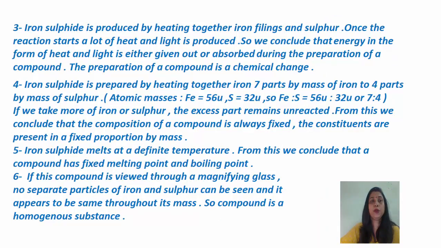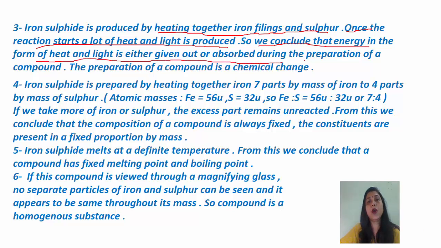Now iron sulfide is produced by heating together iron filings and sulfur. Once the reaction starts, a lot of heat and light is produced, and whenever in any reaction heat and light is either produced or absorbed, we say it is a chemical change. The formation of a compound is a chemical change. So we conclude that energy in the form of heat and light is either given out or absorbed during the preparation of a compound, and the preparation of a compound is a chemical change. Okay, now coming to fourth property.